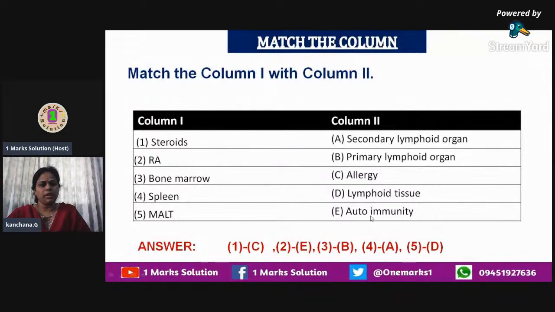And then bone marrow. The lymphoid organs are differentiated into two types: primary lymphoid organs and secondary lymphoid organs. And bone marrow comes under the primary lymphoid organs. Under secondary lymphoid organs, we have certain other things. For example, the fourth one, spleen, will be matched to the secondary lymphoid organ. And MALT, mucosa associated lymphoid tissue, comes under lymphoid tissues. So that is the right answer which is given here.